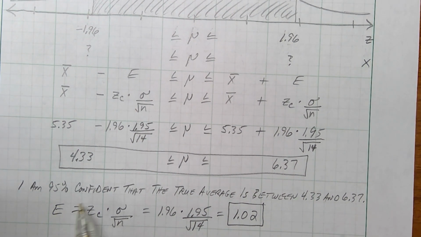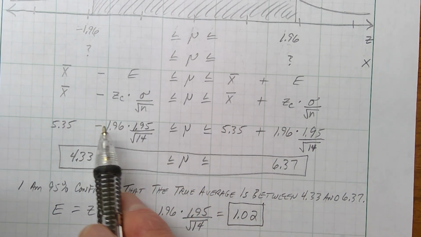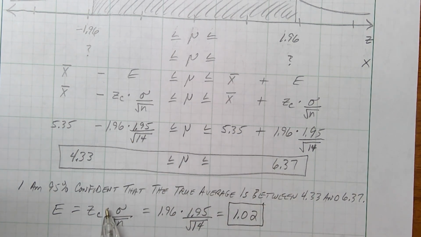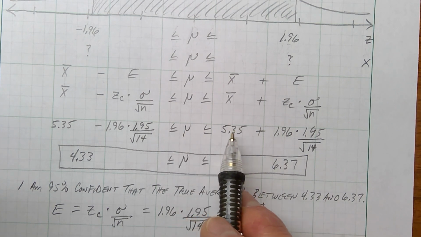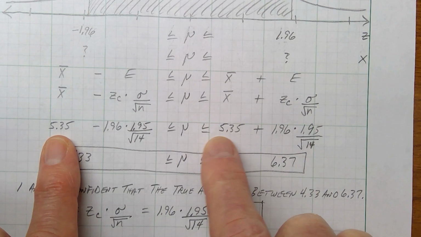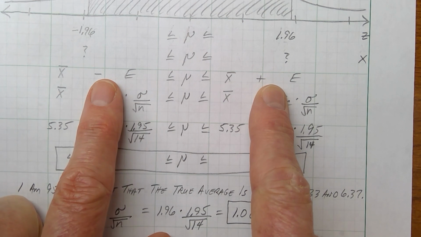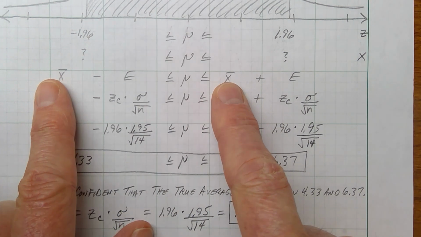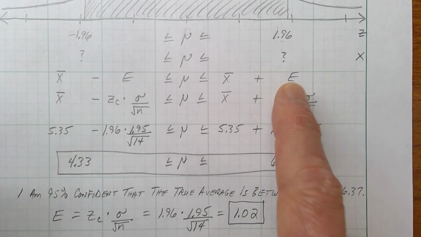If I ask you what the margin of error is, that's E. That's just this number right here, the thing that you're subtracting or adding to your sample. That little bit of insurance you give yourself. Plug in the numbers. So we're saying give or take 1.02. So we're saying mu, I think mu is 5.35. We're saying it here and here. I think mu is 5.35, but I want to give myself a little give or take. I want to do plus 1.02, minus 1.02. So I think it's 5.35, give or take 1.02 pounds.